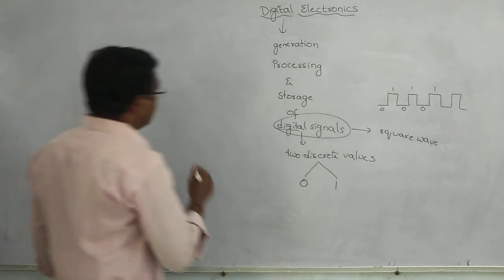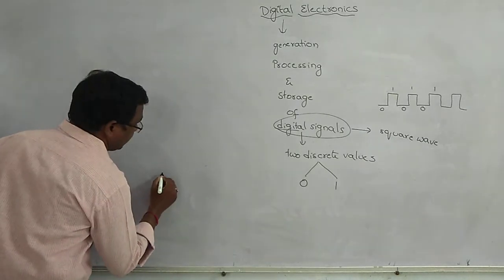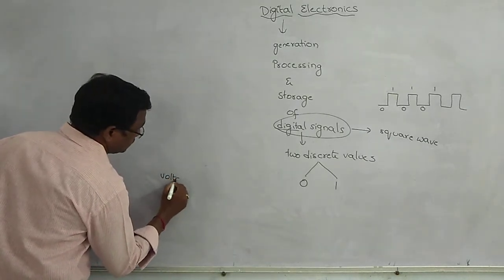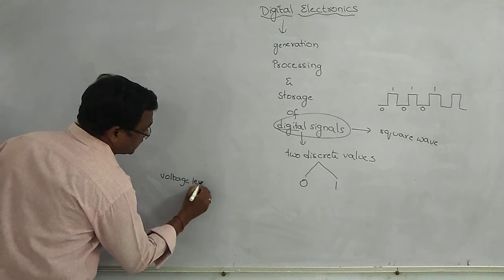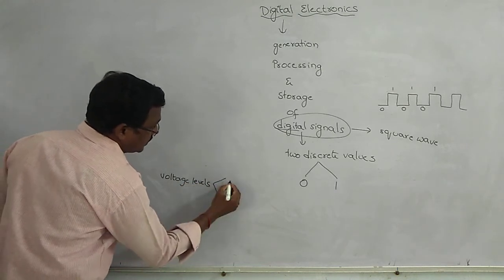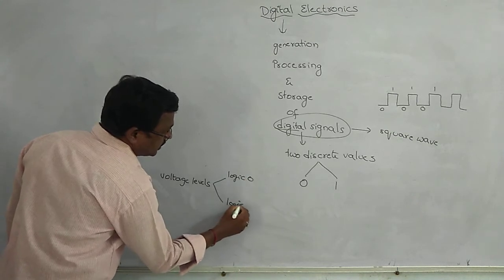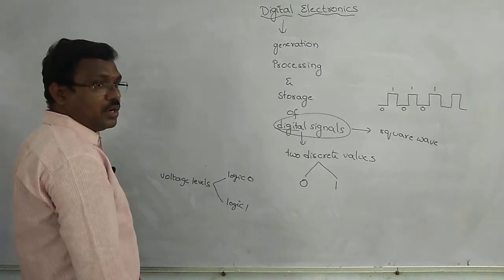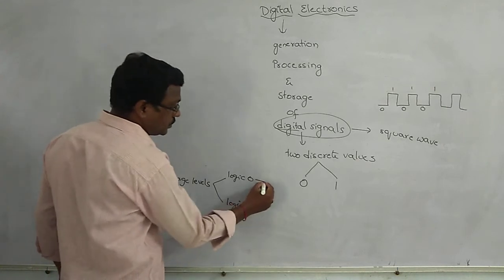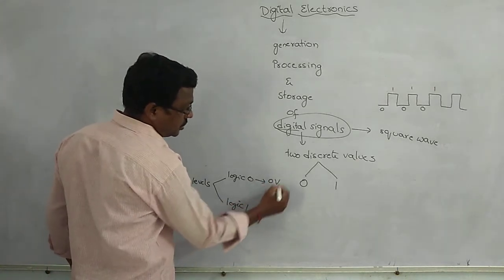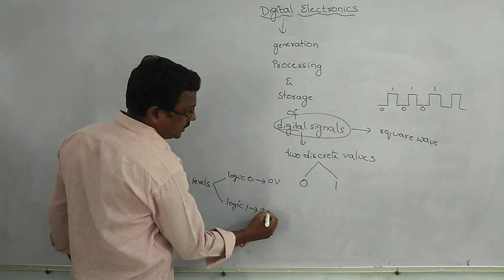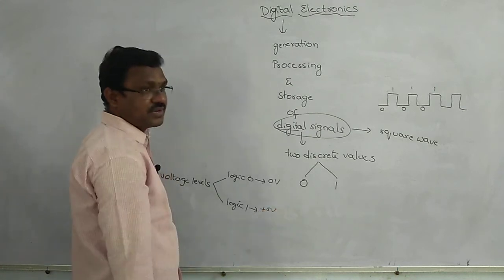Here the voltage levels: logic 0 or logic 1. Logic 0 can be represented by 0 volts, and logic 1 can be represented by plus 5 volts.